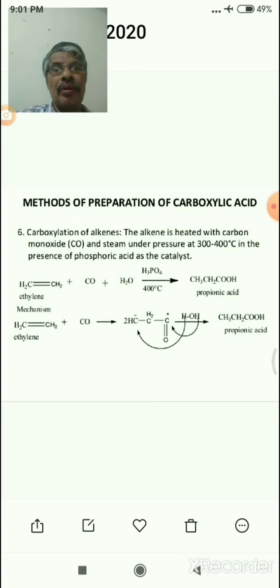Here, ethylene means CH2=CH2. There are 2 carbons, but in the final product there are 3 carbons. One of the carbons is introduced in the form of carbon monoxide.